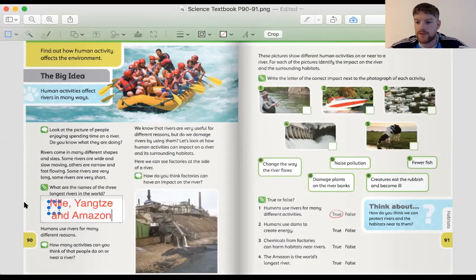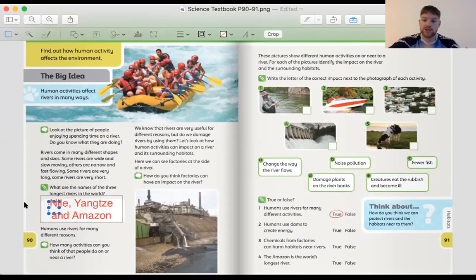So pause the video, give yourself a minute, and just think in your head of as many different activities that you think people can do near a river. Pause the video, think of as many as you can. So when you're finished your minute, you're finished writing all your activities down, you can restart the video. And some of the activities you could have got, from our video, we had washing clothes. And we said that's probably not a good idea because of all the pollution that could be in the water.